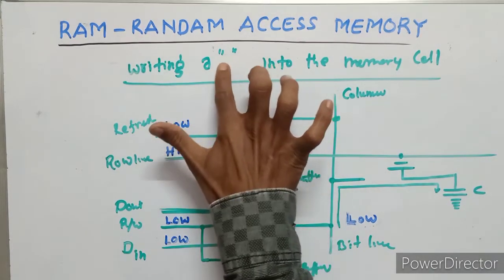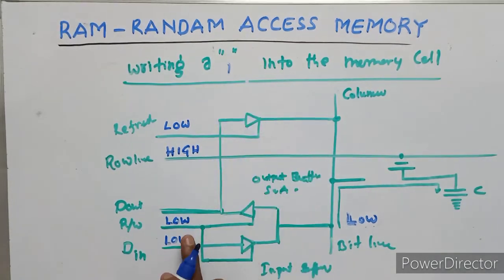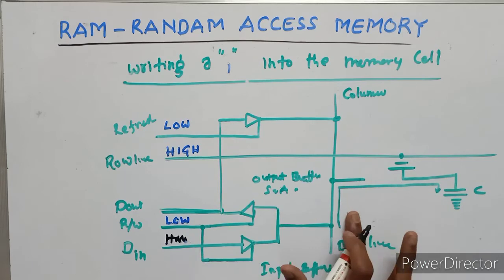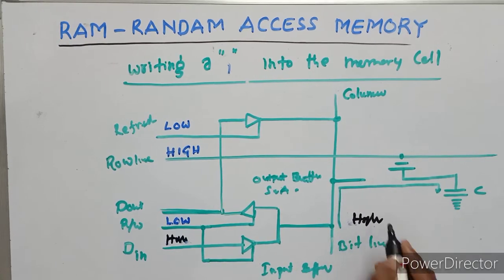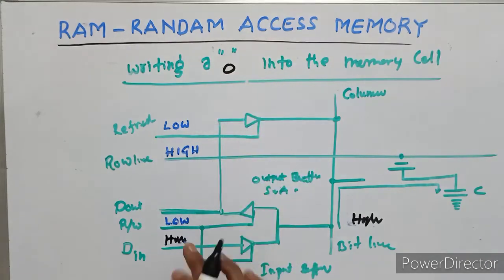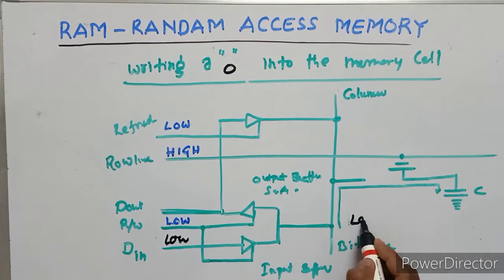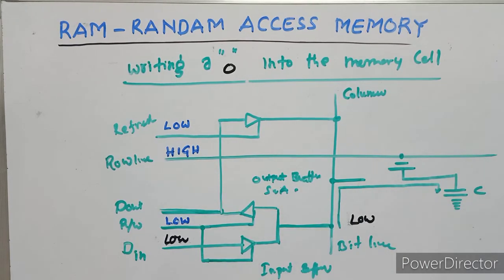If writing a 1, this is high, this is high, this is high. If writing a 0, this is low, this is low.